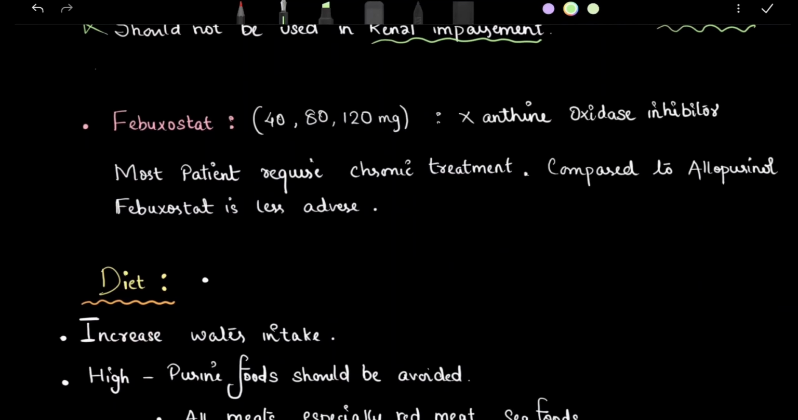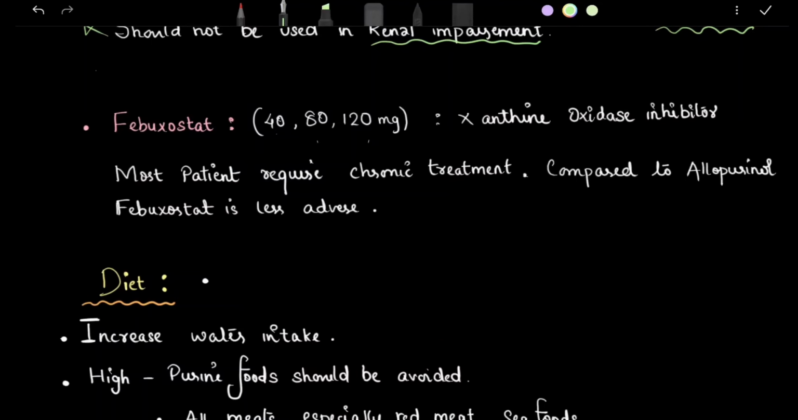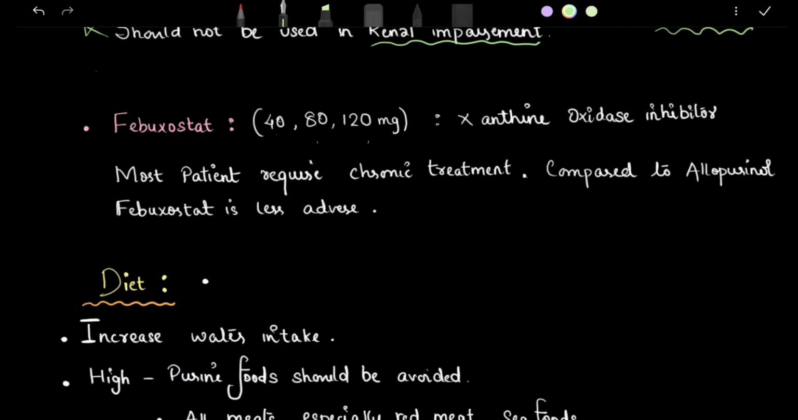For febuxostat, we have doses like 40, 80, 120. We can start with 40 milligram OD. But the problem with febuxostat is it should be chronic therapy. Whenever you stop febuxostat, there will be a rapid rebound increase in uric acid. Okay, so it has fewer adverse effects than the alternative.